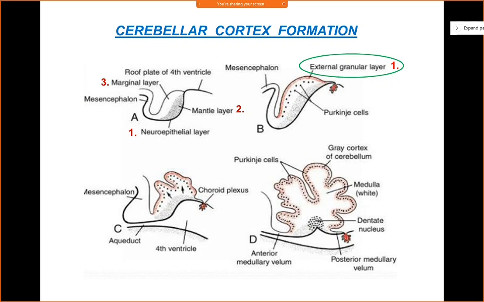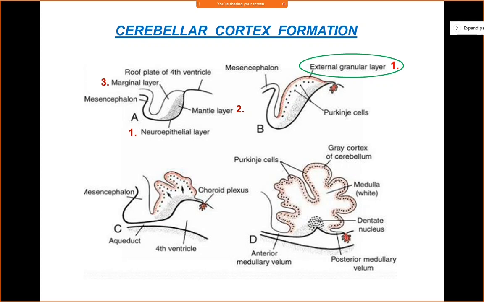Like in all the cut sections of the neural tube, you'll have 3 layers: the neuroepithelial layer, the innermost, then the intermediate or mantle layer, and the outer marginal layer. The marginal layer will form the white matter of the CNS, the mantle layer will form the gray matter of the CNS, and the neuroepithelial layer is the parent layer from which all these layers are derived. Here you have the basic arrangement of the 3 layers. This is the very early development of the brain. Now let us come to B.